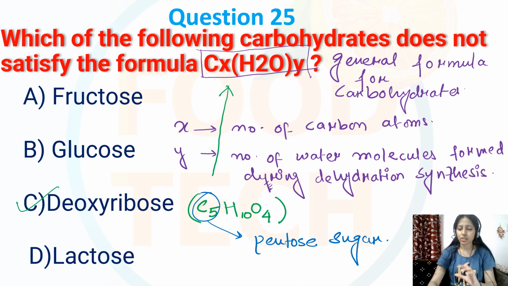So the one which does not satisfy is deoxyribose. The correct option will be option C.